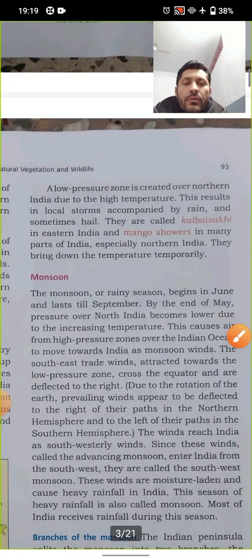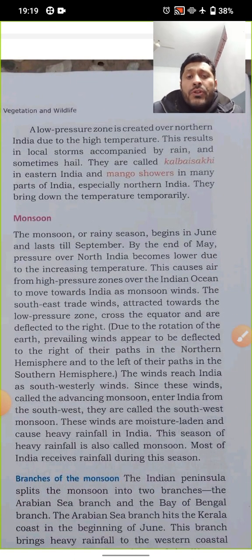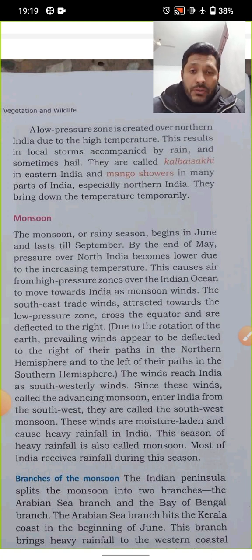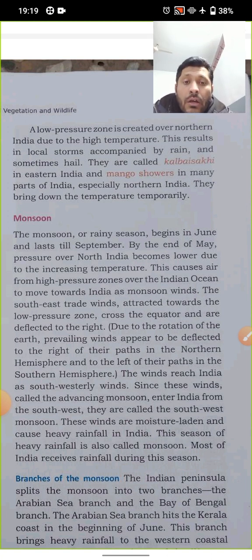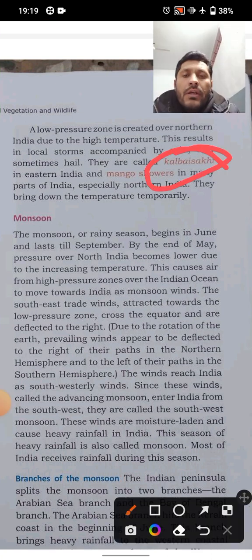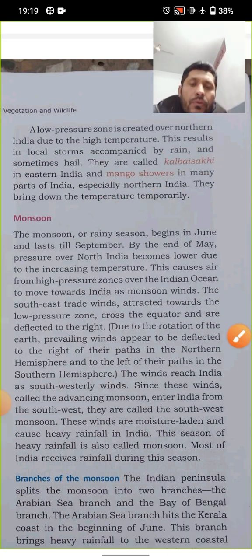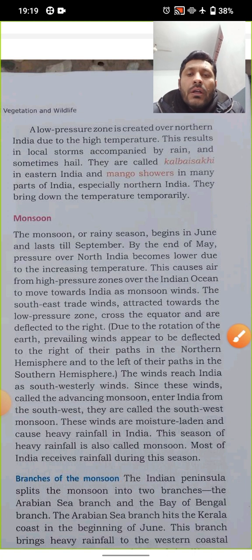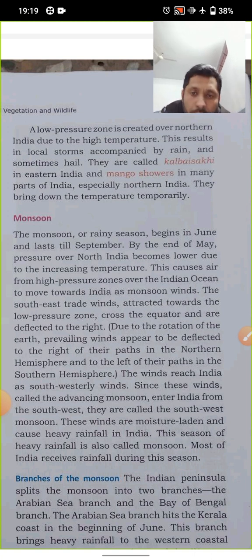Let us move to the next column. A low pressure zone is created over northern India due to the high temperature, and this results in local storms accompanied by rain and sometimes hail. They are also called Kal Baisakhi. Kal Baisakhi in one place and mango showers in another place. So you can see Kal Baisakhi in eastern India and mango showers in many parts of India, especially in north India. They bring down the temperature temporarily.